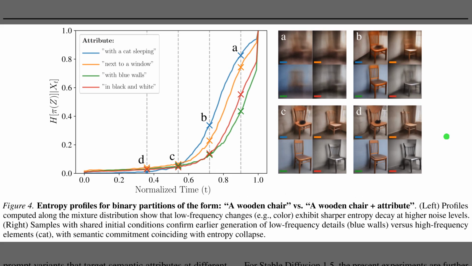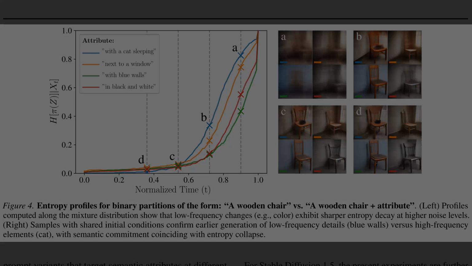Moving on to Figure 4, we see how this applies to text-to-image generation using Stable Diffusion 1.5. The graph on the left tracks entropy for different attributes added to a prompt about a wooden chair. Notice that global changes, like adding blue walls shown in the green curve, drop in entropy much earlier than localized objects like a cat. This indicates the model decides the overall style before figuring out specific details. The snapshots on the right confirm this. By stage B, the wall color is set, but the cat is still just a blurry patch.